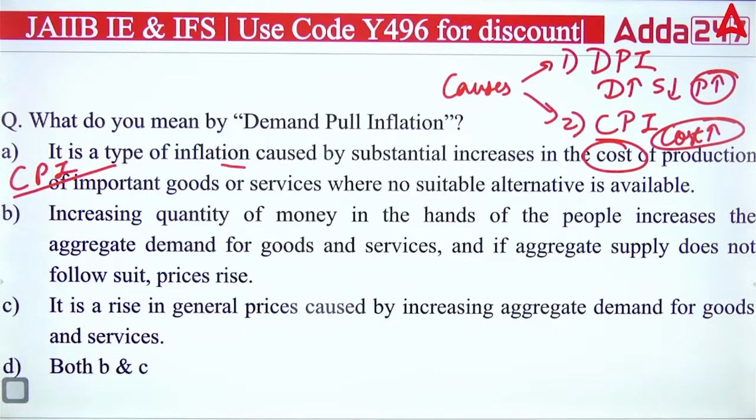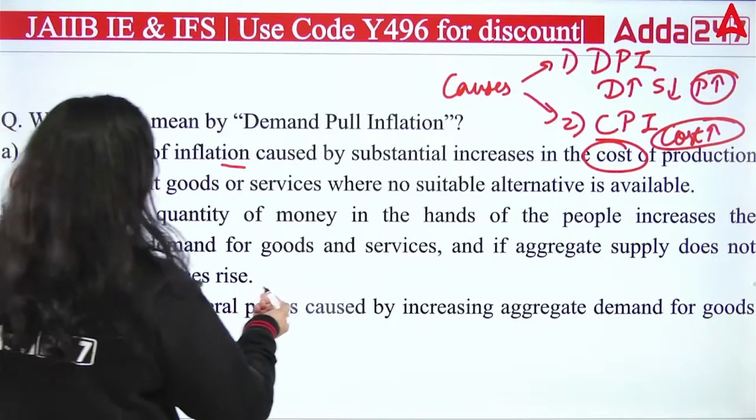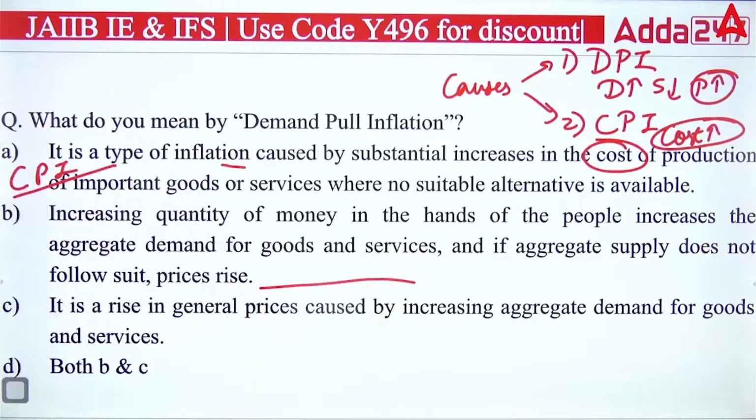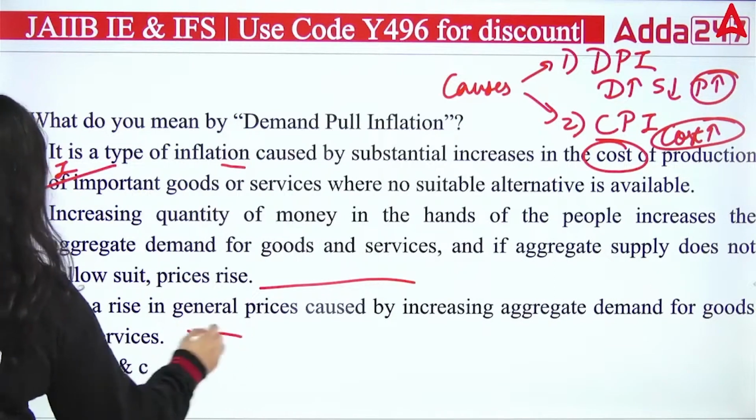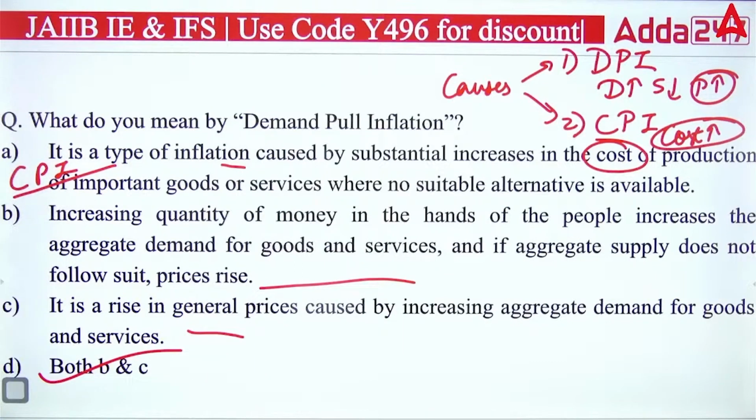Next: increasing quantity of money in the hands of the people increases the aggregate demand for goods and services, and if aggregate supply does not follow suit, prices rise. This might be true. Now the third says it is the rise in general prices caused by increasing aggregate demand for goods and services. So you can say this might also be true. So the right answer will be B and C. The right answer is D.